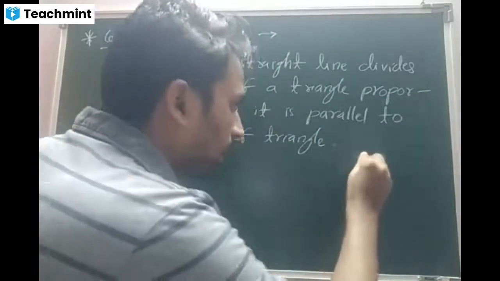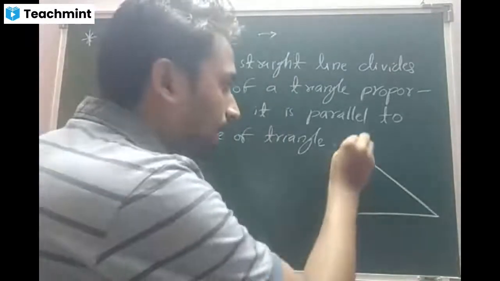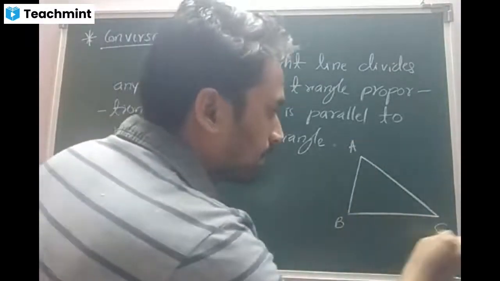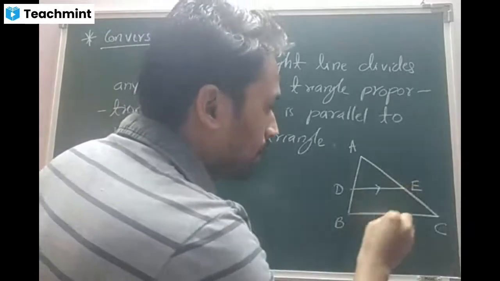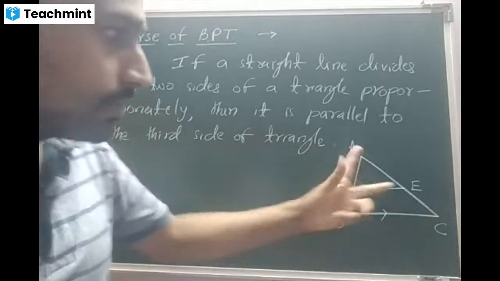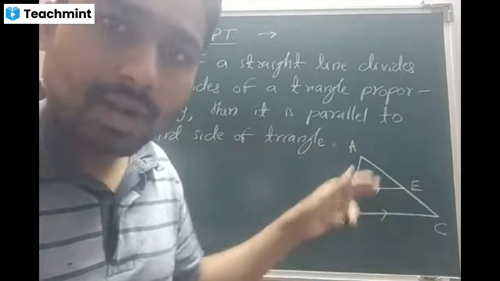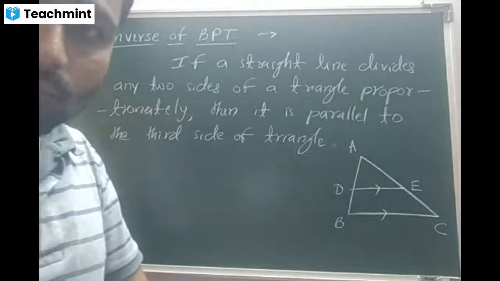Yes, sir. It means, beta, just look at this. In the morning, we discussed, if I take a triangle ABC such that DE is parallel to BC, then we said AD by BD is equal to AE by CE. That is, part by part is equal to part by part. Am I right? Yes, sir.